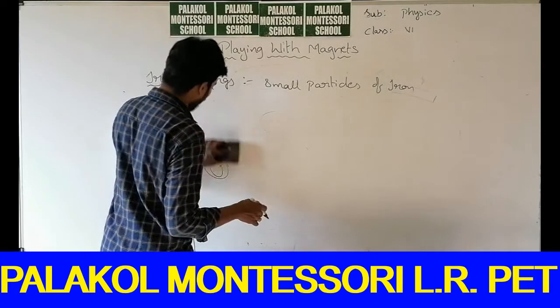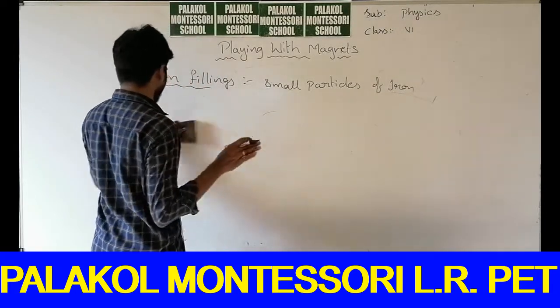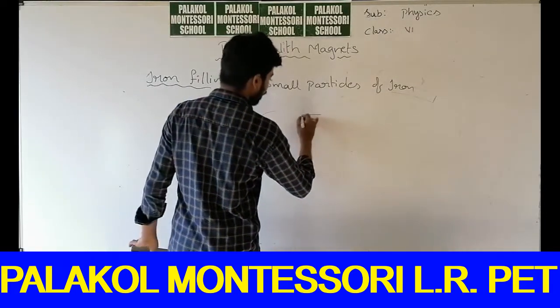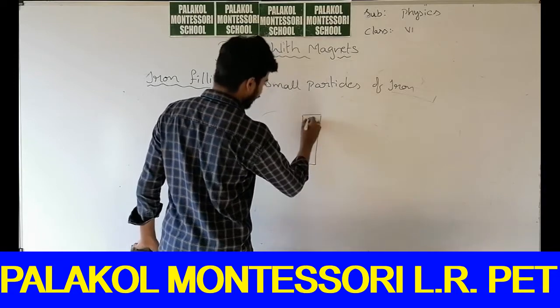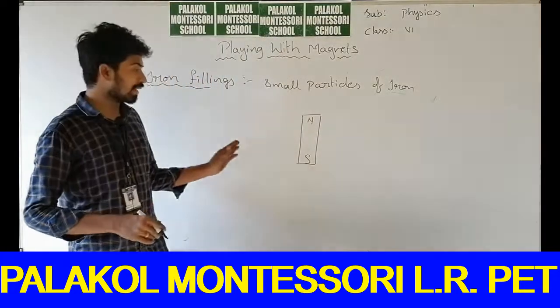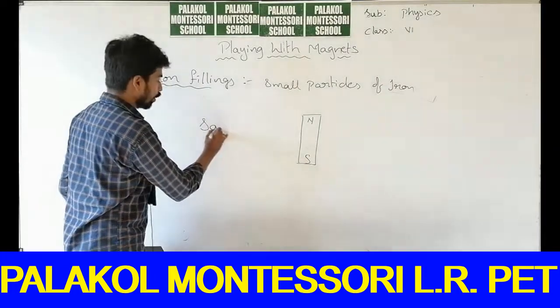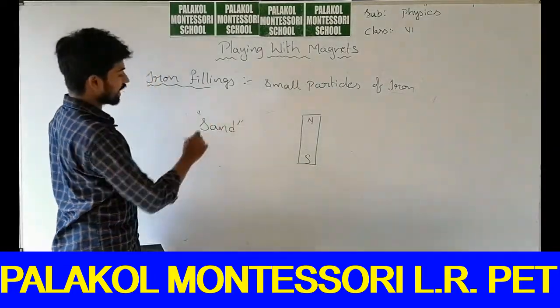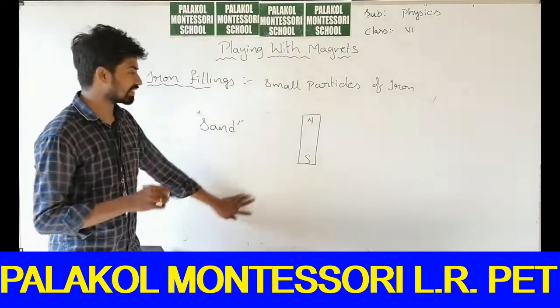For example, if you have a bar magnet, place this magnet in the sand and roll it.